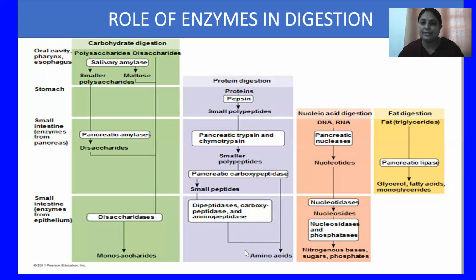Carboxypeptidase and aminopeptidase. Regarding nucleic acid digestion, children, you know that nucleic acids are of two types, DNA and RNA. On these, the pancreatic nucleases enzymes act and convert them into nucleotides. And on nucleotides, the enzyme nucleotidases act and convert them into nucleosides. And regarding fat digestion, the fats which are in the form of triglycerides, on them pancreatic lipase enzyme attacks and converts them into glycerol, fatty acids, and monoglycerides. So this is all about the role of the enzymes in digestion overall.